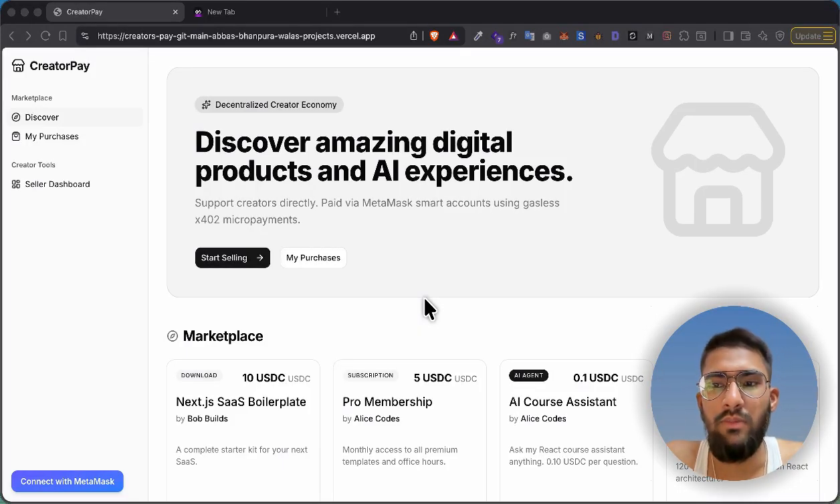Hello, my name is Abbas and I have created Creator Pay. It is a decentralized Gumroad alternative. It supports creators directly, paid through MetaMask smart accounts using gasless payment exposure.